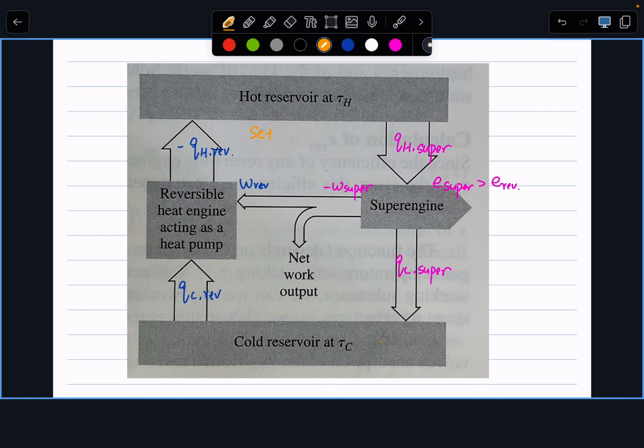Yes. I have a question. Is one of the QC negative? Yes, this one should be negative. Thank you. Yeah, and let's just manually set the magnitude of my QH reversible and QH super to be the same. So we have negative QH reversible equals QH super.